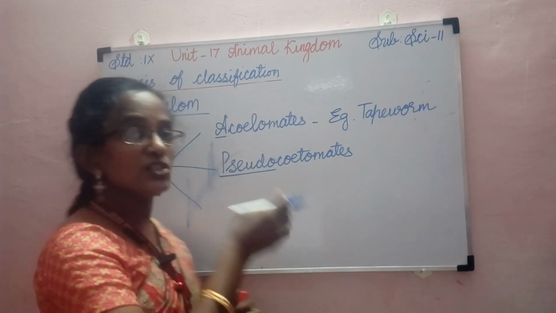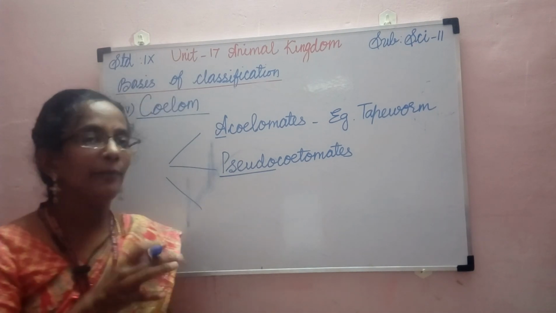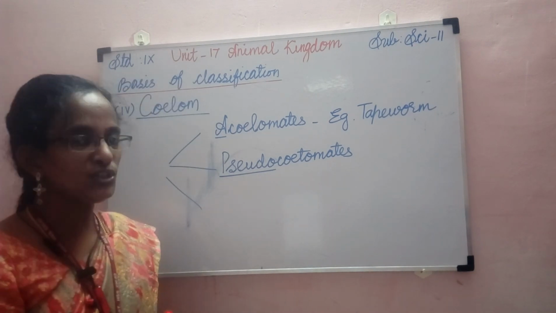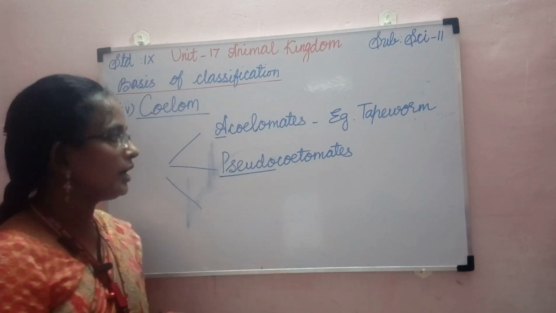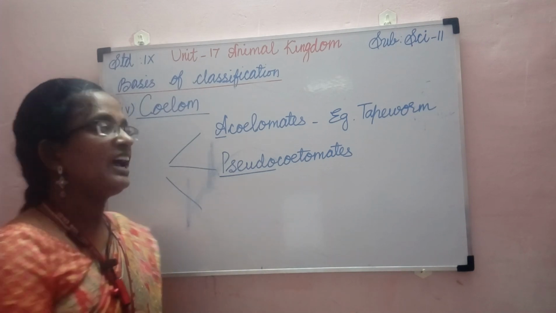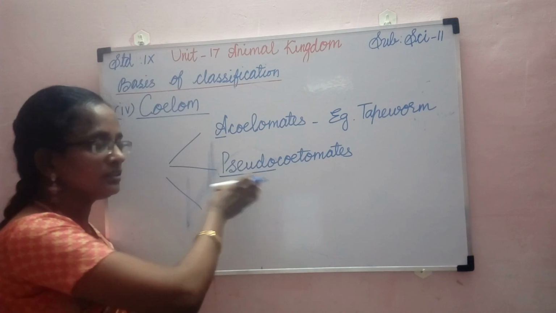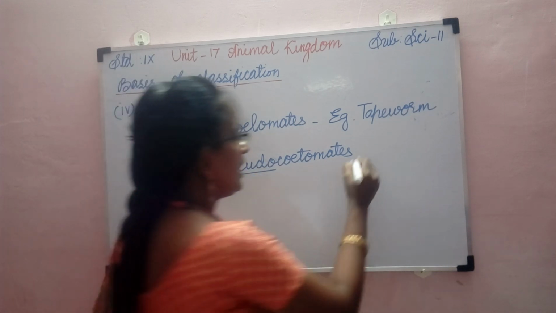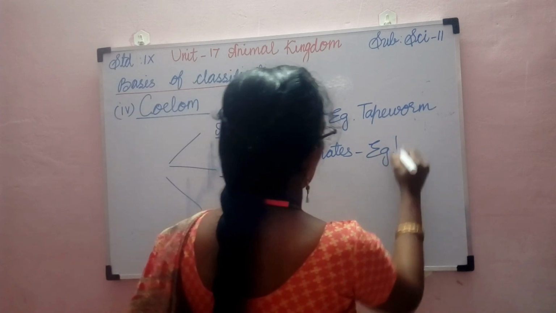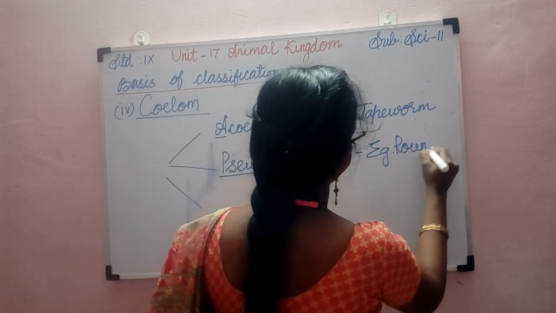Here coelom is present, but that coelom is not a true coelom. It's a false coelom, so it is called pseudocoelomate. The animals which come under this category are called pseudocoelomate animals, and the example for pseudocoelomate is the roundworm.